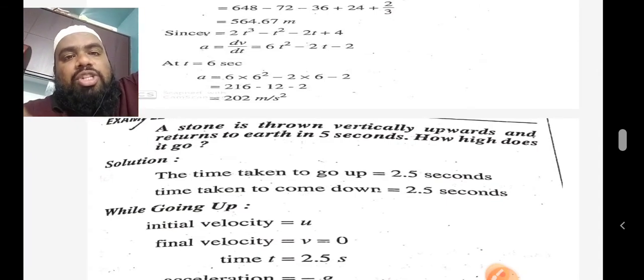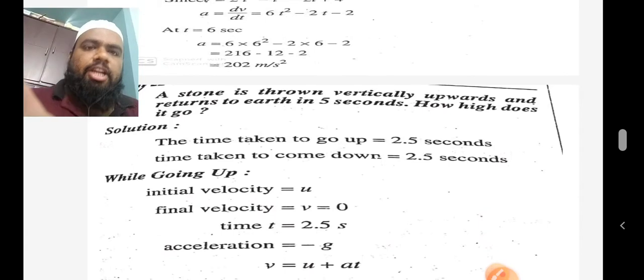We know that after reaching the maximum height, the final velocity of the body is 0. If the final velocity is 0, then only the body starts moving down. That is the clear point. So it has reached the top and then reached the ground in 5 seconds. Total time is 5 seconds. Now the question is, what is the maximum height the ball reached?